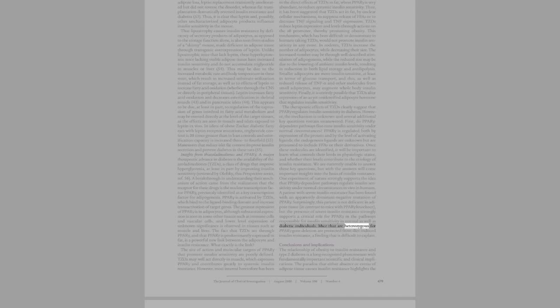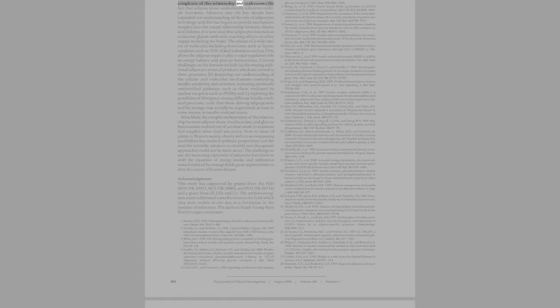Mice that are heterozygous for PPAR-gamma gene deletion are protected from diet-induced insulin resistance, a finding that is difficult to explain. Conclusions and implications. The relationship of obesity to insulin resistance and type 2 diabetes is a long-recognized phenomenon with fundamentally important scientific and clinical implications. The paradox that either absence or excess of adipose tissue causes insulin resistance highlights the complexity of this relationship and underscores the fact that adipose tissue undoubtedly subserves multiple functions.